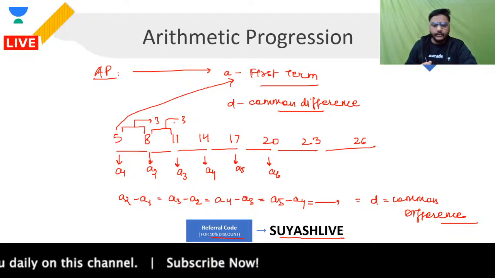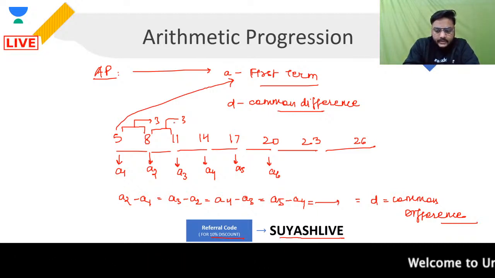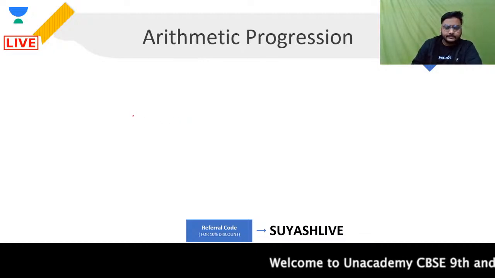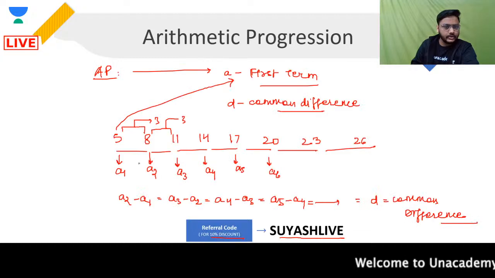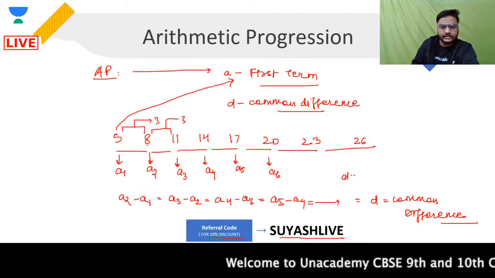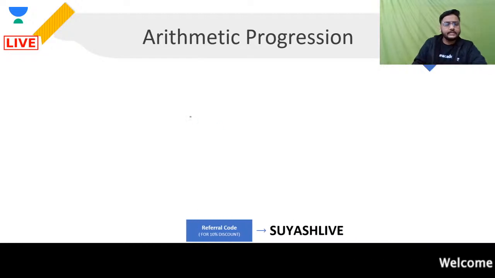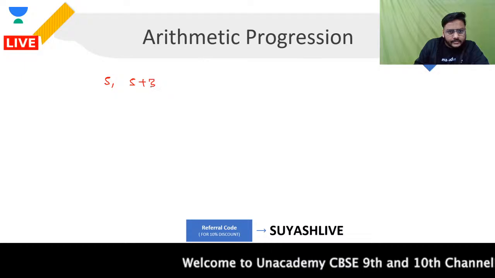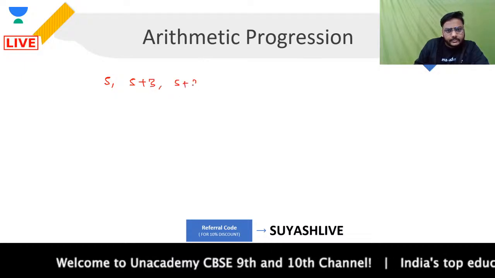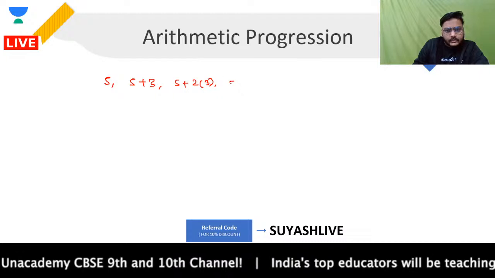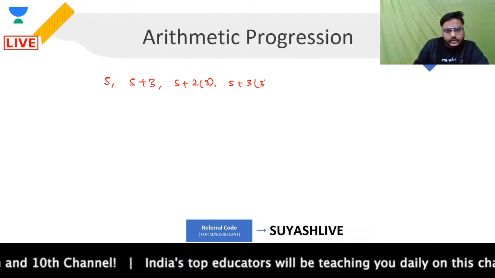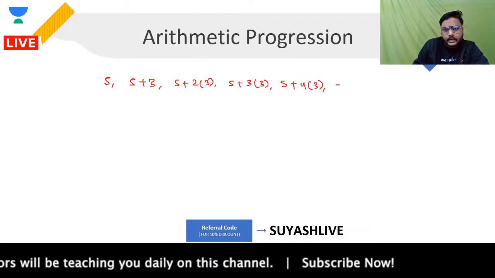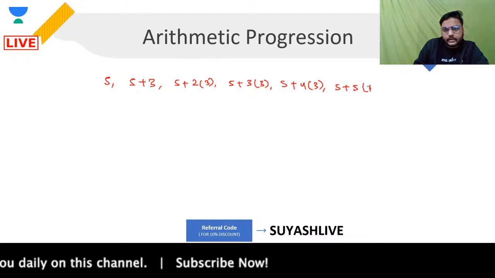Now, moving forward, let's talk about some more. If we talk about this particular series that I told you just now, what was the common difference? Common difference will be 8 minus 5, that is 3. So D is 3 for this. Can't I say that I am basically talking about something like this? First term is 5. Second is 5 plus 3. Third is 5 plus 2 into 3. Then fourth is 5 plus 3 into 3. Then I am having 5 plus 4 into 3. Then I am having 5 plus 5 into 3.